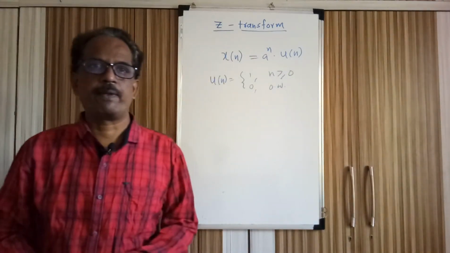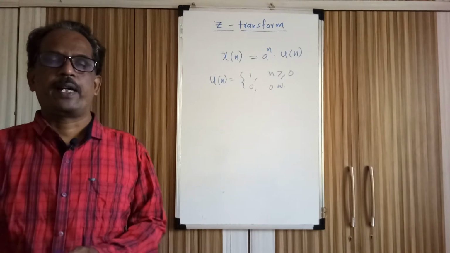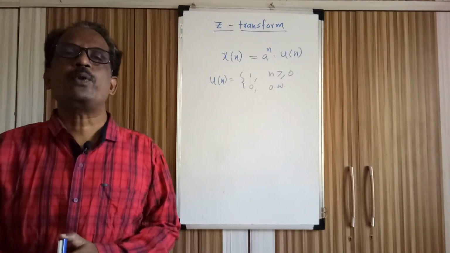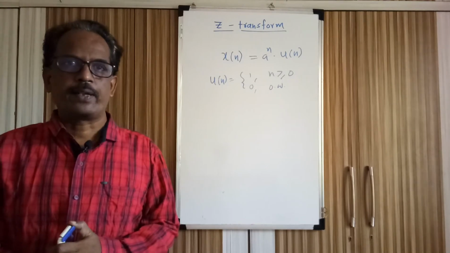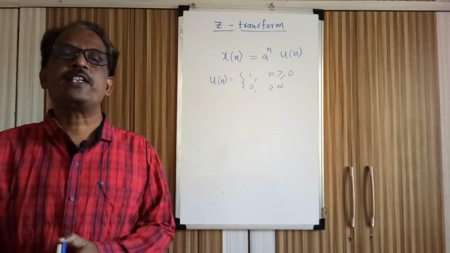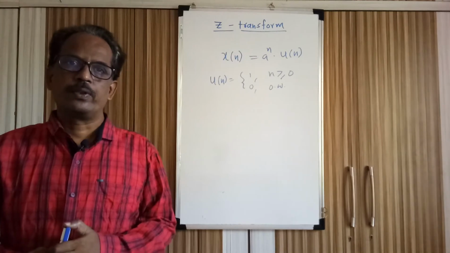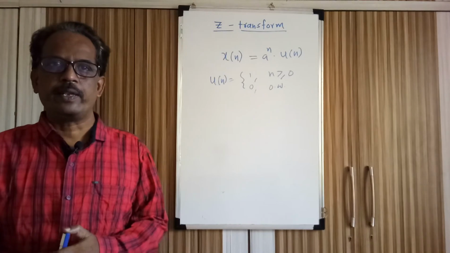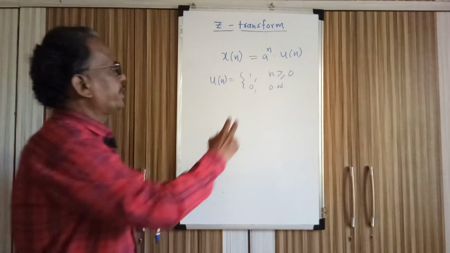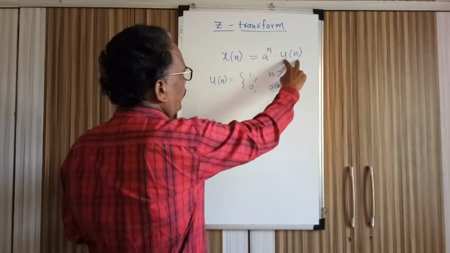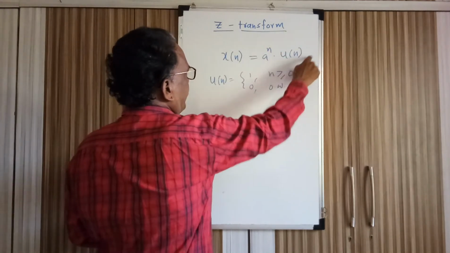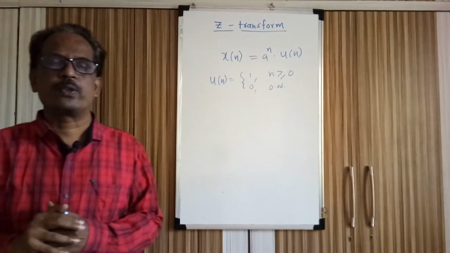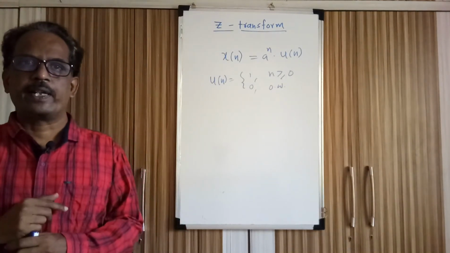u of n is a unit step sequence which is 1 at 0 and 1, 1, 1, 1 up to infinity, starting from 0 and ending at infinity, whose amplitude is 1, and for n less than 0, u of n is 0. For n greater than or equal to 0, u of n is 1. So u of n exists from 0 to infinity, and that is why our signal x of n exists from 0 to infinity. Now a raised to n, n is varying from 0 to infinity. a may be greater than 1, a may be less than 1.